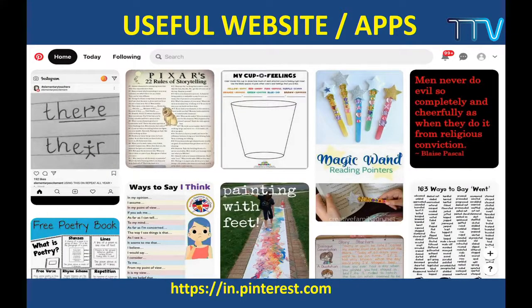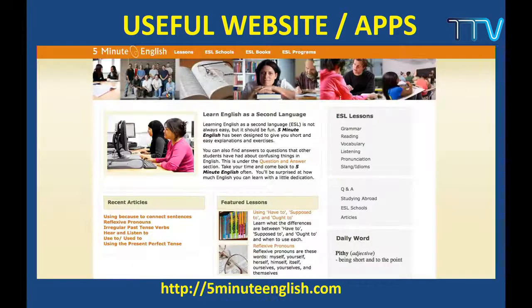Pinterest is one which is used by most of the teachers, not just teachers, but people from different walks of life, because there are so many templates and so many resources in Pinterest. You just have to go to Pinterest. You can also download it on your mobile. It has also become an app.